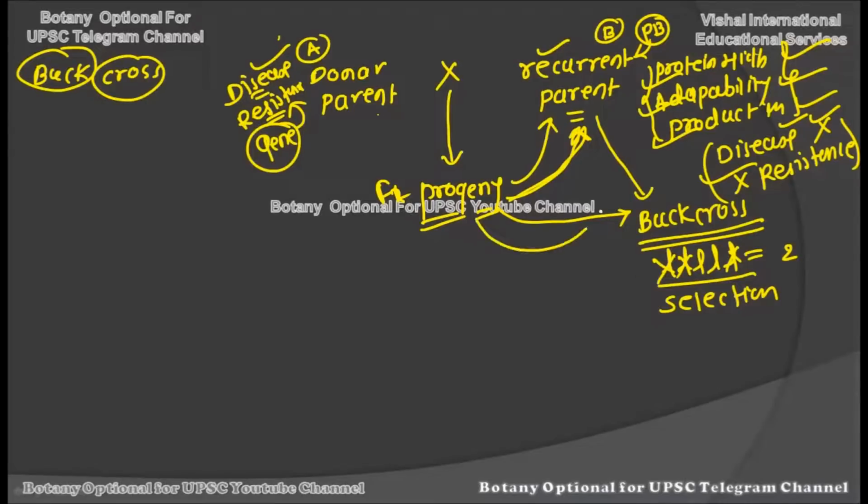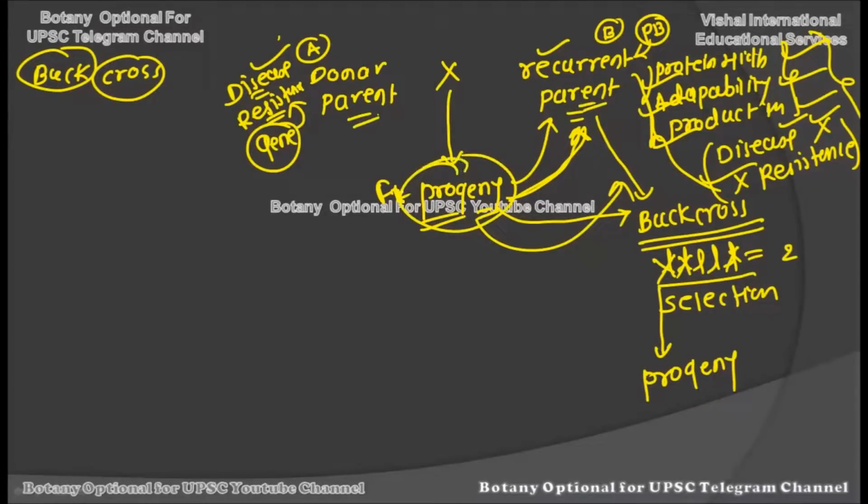This back crossing is done many times in order to create progenies which can easily transfer all of these characters. Our aim is to stabilize all of these characters in this progeny, and hence we do many repetitions of this hybridization. Once we have created the progeny out of the donor parent and the recurrent parent, we cross this progeny back with the recurrent parent, and hence the name back cross.